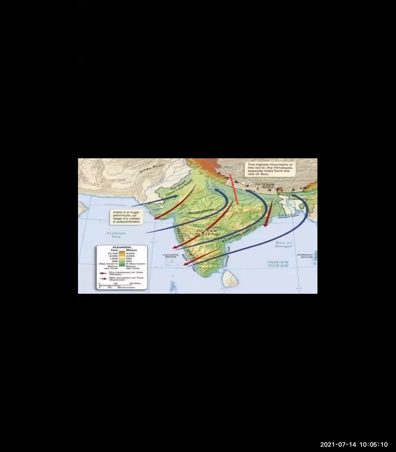So now we move towards the very cold wind. Okay, as I told you, from North India the winds are going to the southwest side. This is nothing but the retreating monsoon. This is the part of the retreating monsoon. Now we go to the temperature where it is higher and it is the summer season.